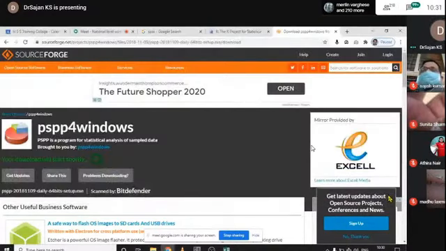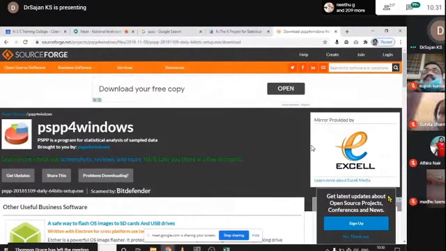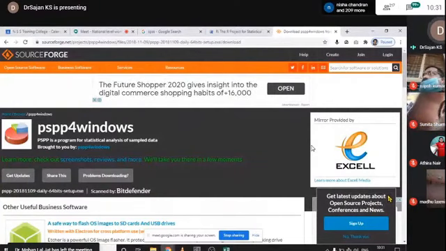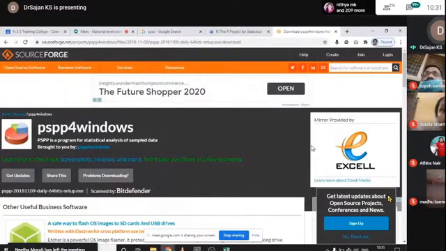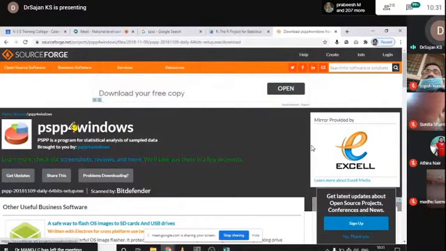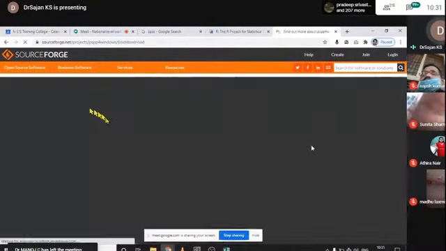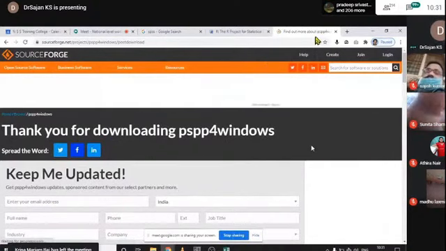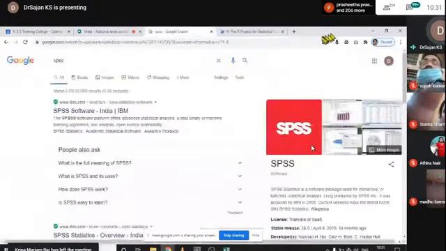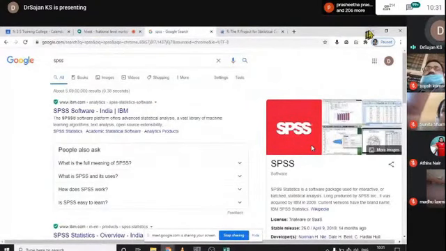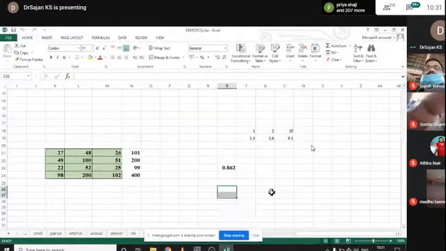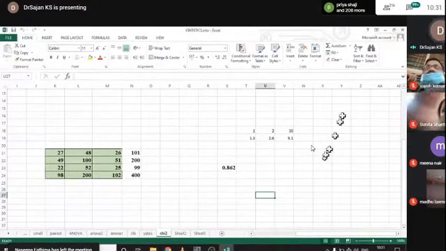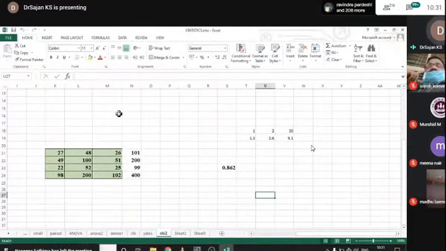But it is good only to learn the structure of a statistical package like SPSS, and it is not so robust. But for, I think, data analysis work for MEd students, it is needed to use this PSPP for Windows. It is available for Macintosh, and it is available for Linux applications too. And in my opinion, for beginners, the statistical package available in Excel is enough.